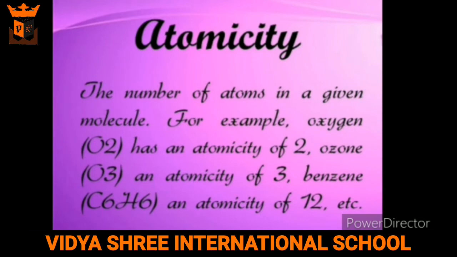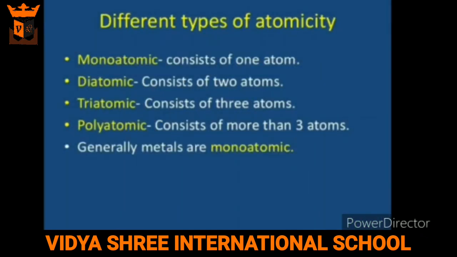The number of atoms present in a molecule of an element is known as atomicity. Different types of atomicity. If an element contains one atom, it is known as monoatomic. For example, helium, neon, etc. If an element contains two atoms, it is known as diatomic. For example, nitrogen, hydrogen, oxygen, etc. If an element contains three atoms, it is known as triatomic, and if an element contains more than three atoms, it is known as a polyatomic element.